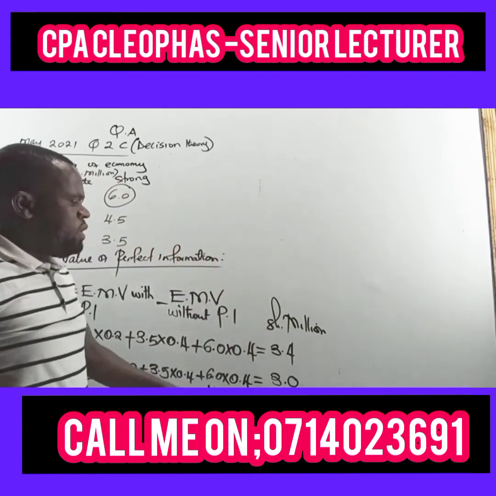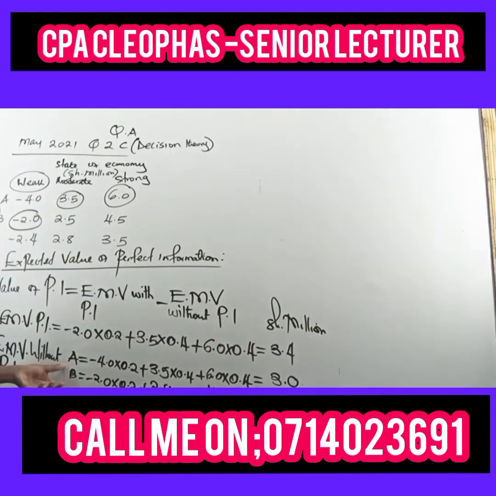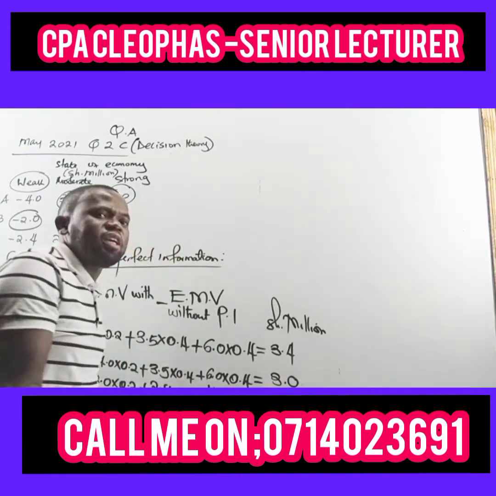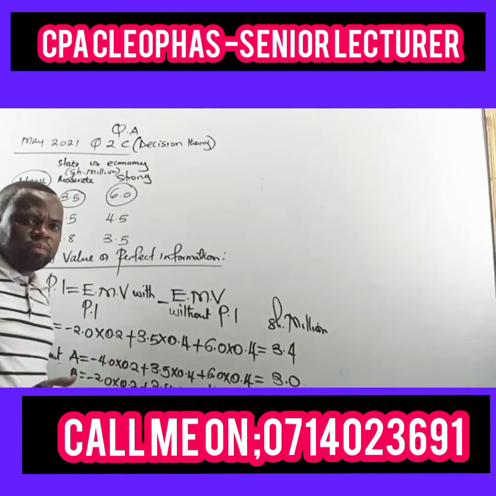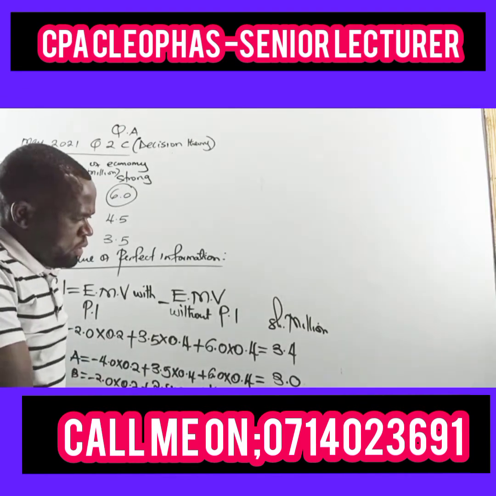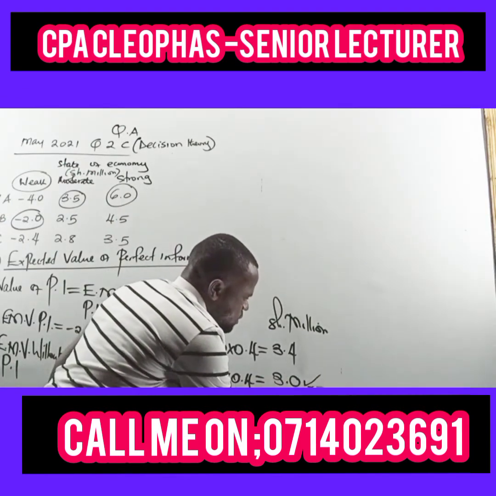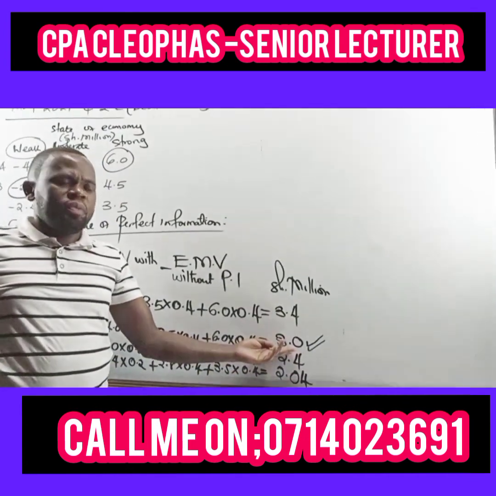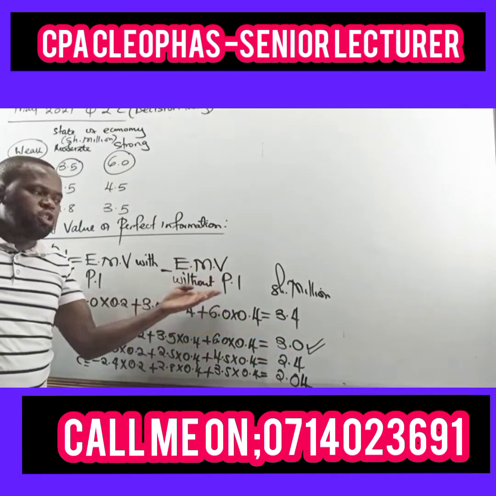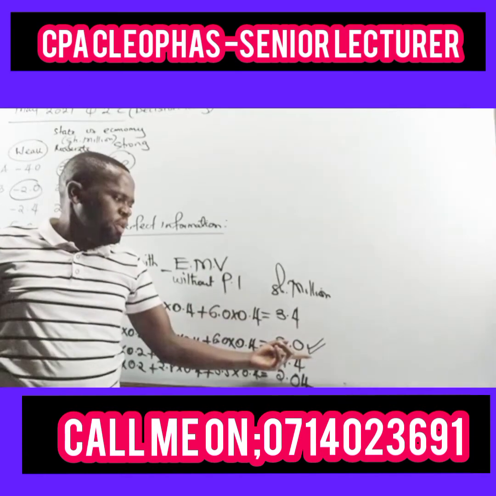Right. Now, if you are to advise based on this information and you are the decision maker, which alternative should you have taken between investing or buying shares in company A, B, and C? You should have taken the one with the highest expected monetary value. So which one? Between the three, this is the best. So this will be the expected monetary value without the perfect information. It will make this decision to be 3.0.